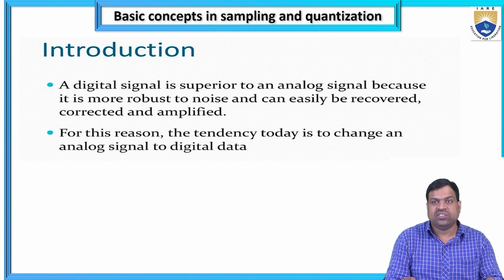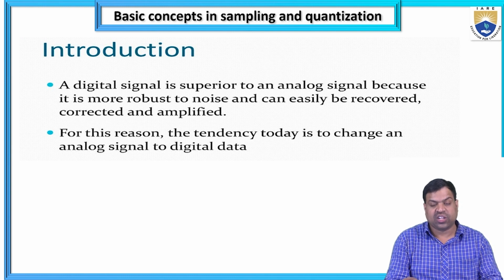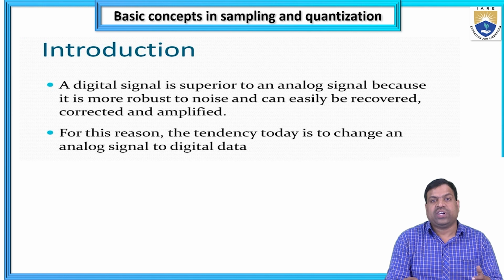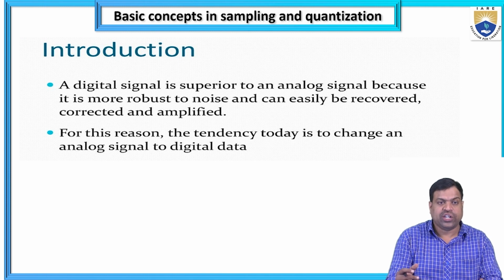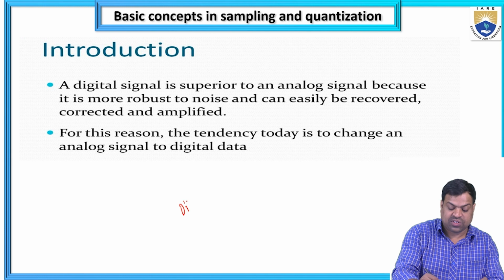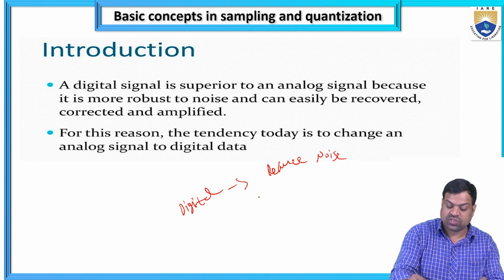So what is the basic introduction to sampling and quantization? A digital signal is superior to an analog signal because it is more robust to noise and can easily be observed, corrected and amplified. For this reason, the tendency today is to change an analog signal into digital data. A digital signal is superior to the analog signal because I can reduce the noise. What are the advantages of digital?